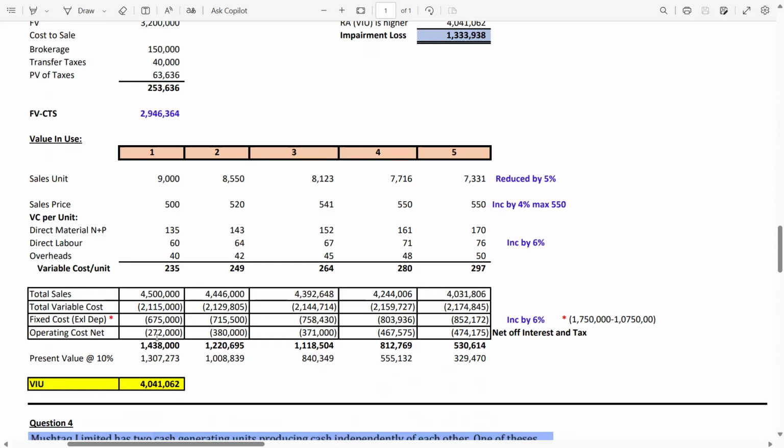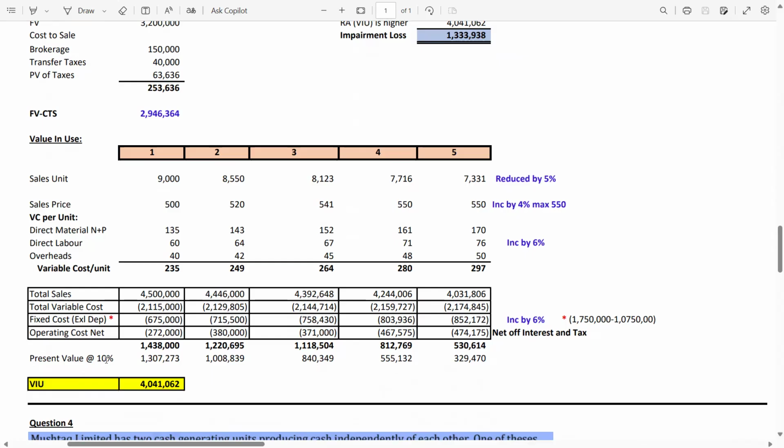So you will get 272 in year 1, 380 in year 2, 371 in year 3, and so on. Once you add or deduct all these four, you will get the net, which is 1.438. 1220695, 1118504 in year 3, 812769 in year 4, and 530614 in year 5. So now guys, you have to calculate the present value at 10% discount, which is pre-tax.